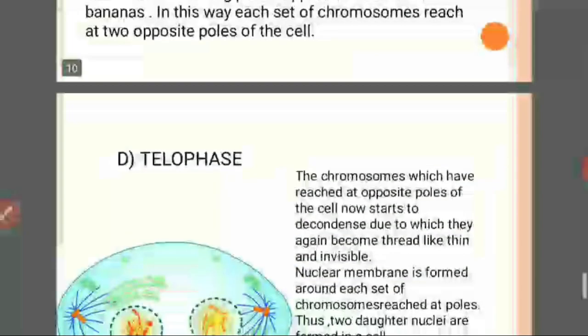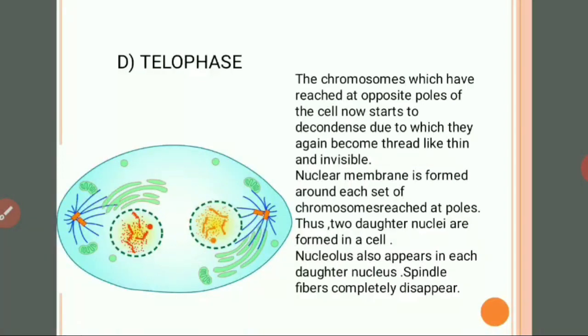Now the fourth and last step in karyokinesis: the chromosomes which have reached the opposite poles of the cell now start to decondense, due to which they again become thread-like, thin and invisible. As we discussed, in prophase they become thick and distinctly visible because of the condensation process. Here exactly the reverse process occurs, which we call decondensation, and because of decondensation they become thin and invisible.